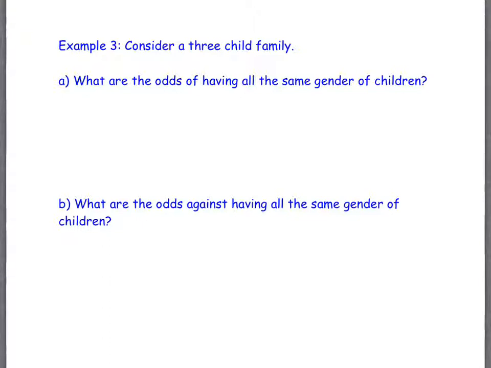This says to consider a 3-child family. I drew a diagram of a 3-child family not too long ago, didn't I? Yes, I did. And when we drew that 3-child family, just the fact that you're having 3 does not mean there's 3 branches. Remember, each child has 2 branches because it's talking about gender. This question wants to know the odds of having the same gender of children. So I'm going to draw the diagram again. I'll draw it going downward this time because of the way that I've left myself space.